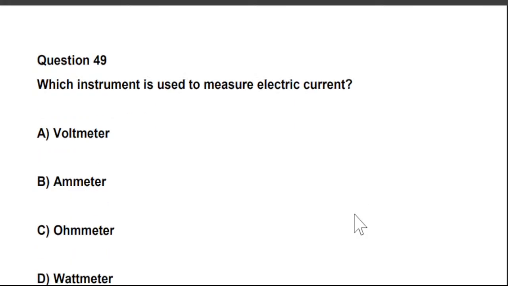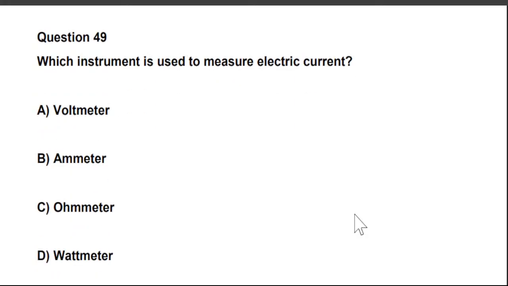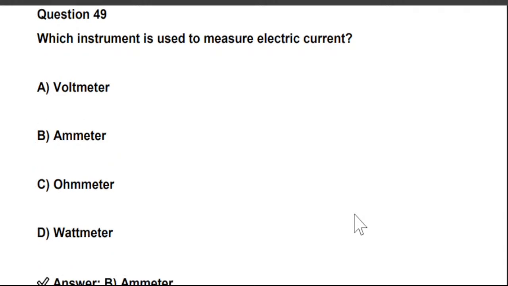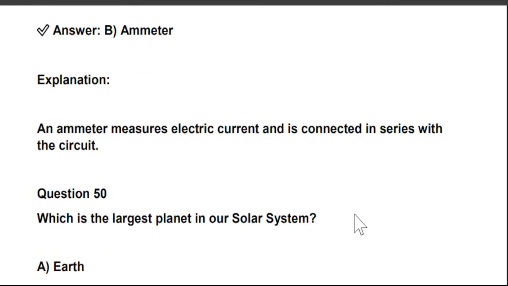Next question is, which instrument is used to measure electric current? A. Voltmeter, B. Ammeter, C. Ohmmeter, and D. Wattmeter. So the right answer is B. Ammeter is used to measure electric current. An ammeter measures electric current and is connected in series with the circuit.